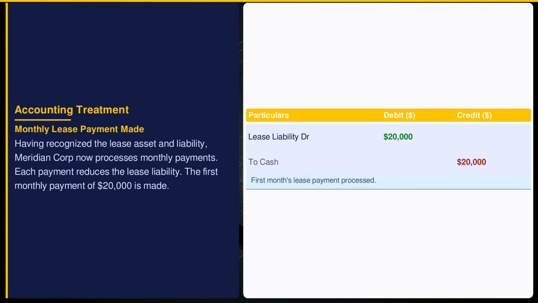Paying $20,000 in cash reduces the lease liability and reflects Meridian Corporation's ongoing obligation. International Financial Reporting Standard 16 mandates this payment's reflection on the balance sheet, decreasing liabilities and signifying fulfilled obligations.